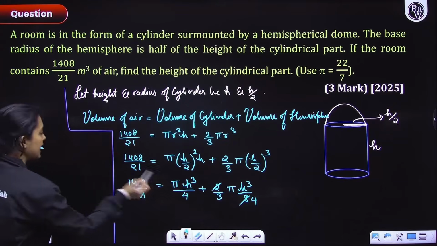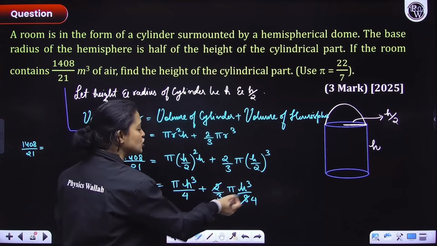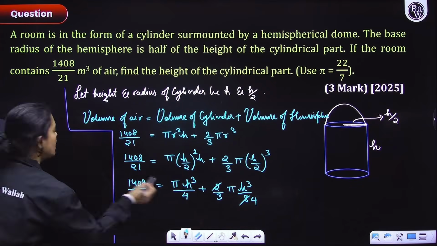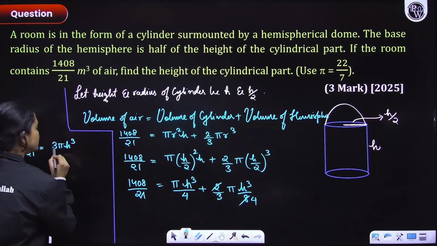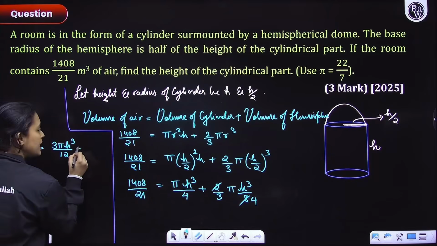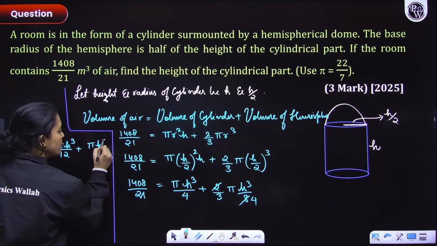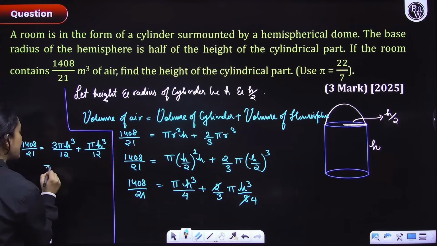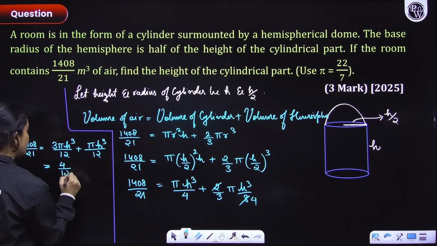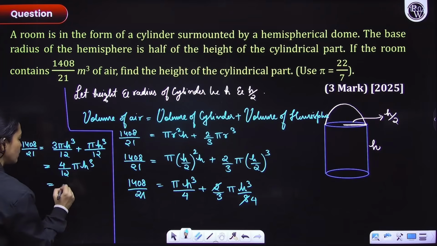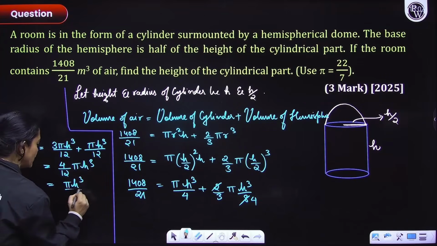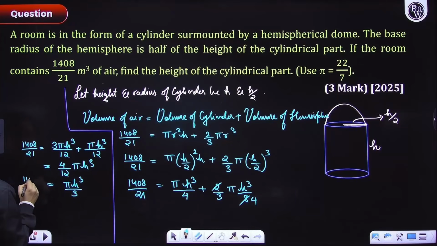Okay, so I'll add pi h cube by 4 plus pi h cube over 12, right? When I'm adding, I will make the denominator the same. So here I'll have 3 pi h cube by 12 plus pi h cube by 12. So I'll have 4 by 12 pi h cube. 4 by 12 can be cancelled, so we have pi h cube by 3. Here we have 1408 divided by 21. Now let's cancel 3 and 21. We'll get 7 here.